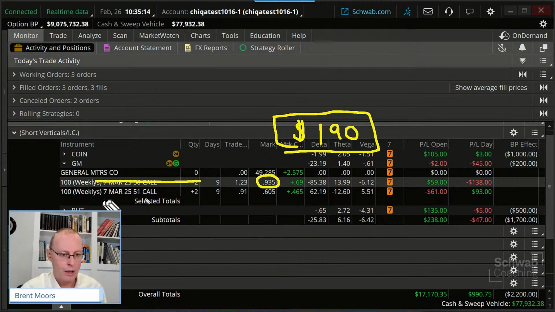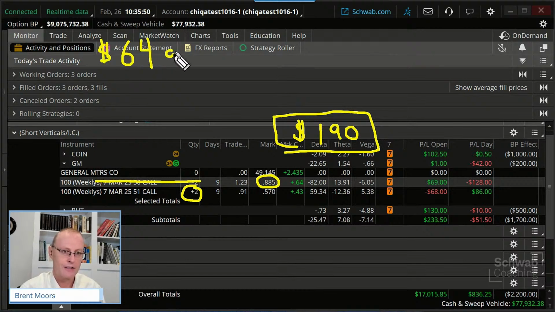If we do that, then we're left with two long calls. Great, if I just turned super bullish on this trade, then that is one possibility. What are our pros and cons? Remember, our initial credit on this trade was 32 cents. I'll do two contracts here. It was 32 times 2 is 64. $64 credit was our initial transaction.